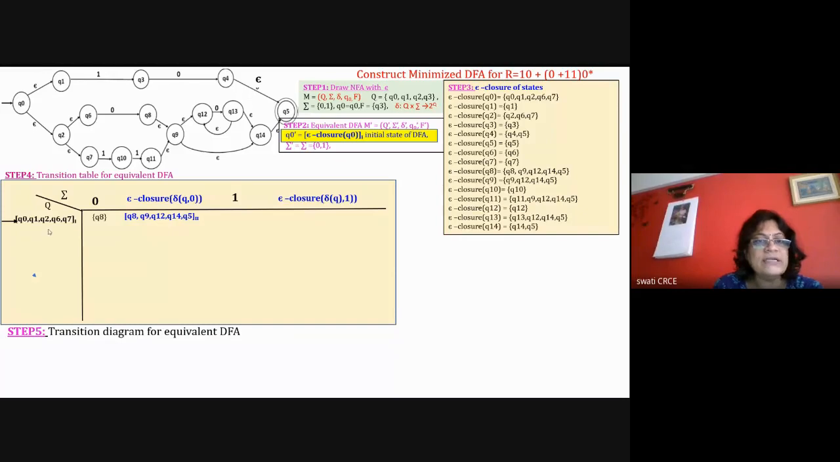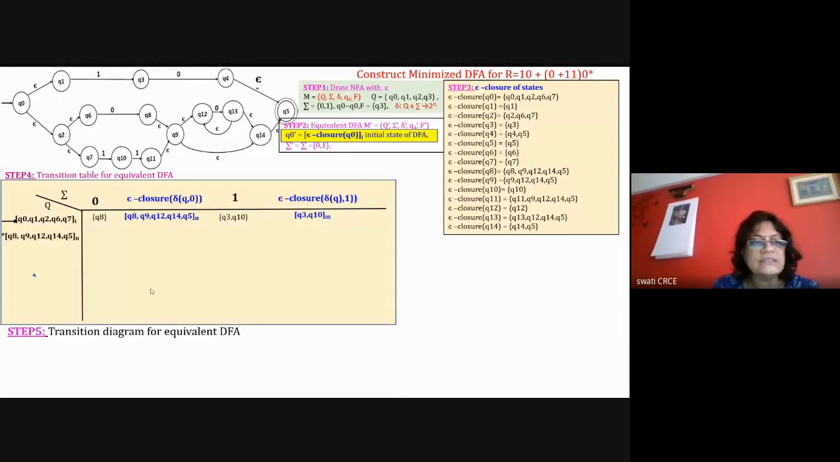Similarly, for all the states with 1 is equal to Q3, Q10. Q1 with 1 is going to Q3 and this Q7 with 1 is going to Q10. Others are not going. So Q3, Q10. Its epsilon closure is Q3 and Q10. So they combine them together in a single state, and as we have got a new state, the number is 3.